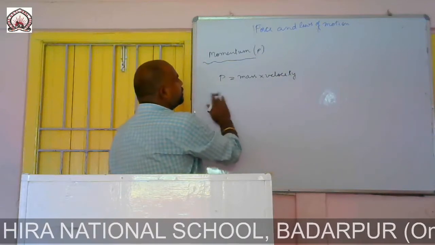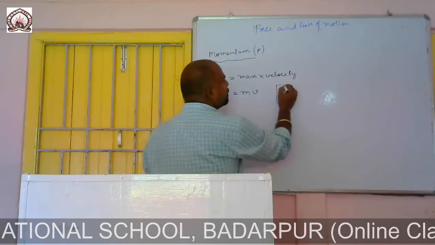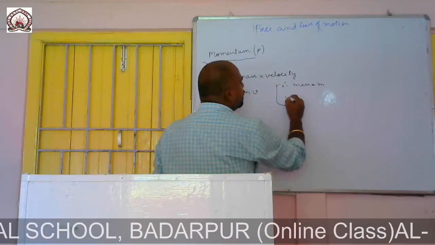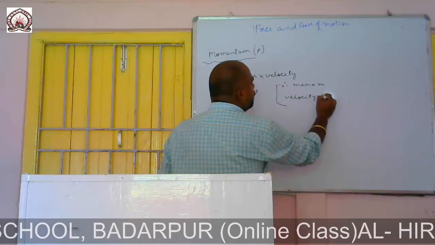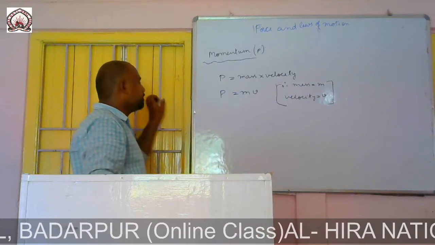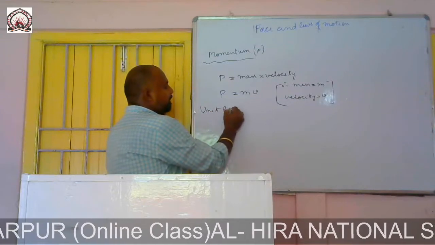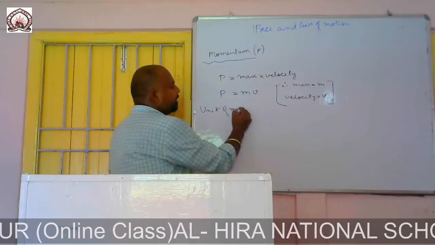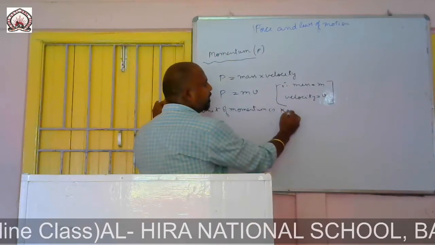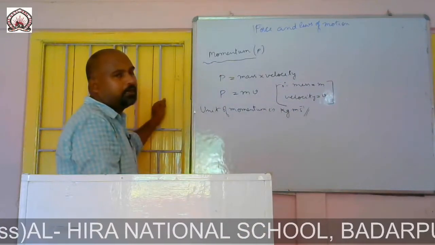Then P equal to m v. Here mass is denoted by m and velocity is denoted by v. Now, the unit of momentum: the unit of mass is kg, and the unit of velocity is meter per second.